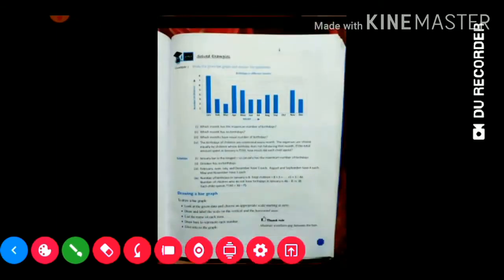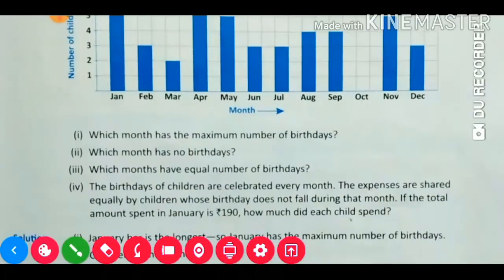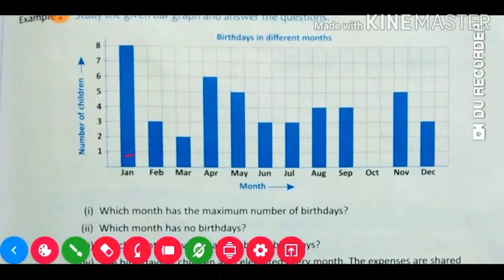Each bar has the same breadth, and the gap between two bars is the same. Here nothing is there, it is 0 in October, so it does not increase upward. So the gap between bars will be the same and their width, that means breadth, will be the same.